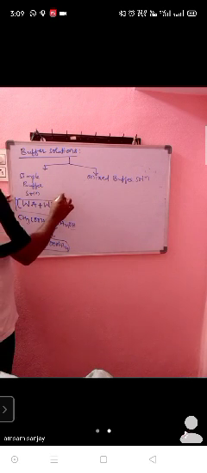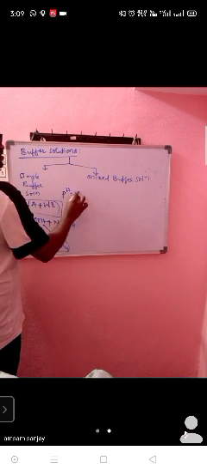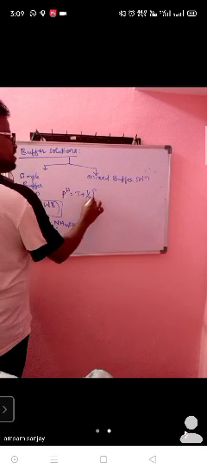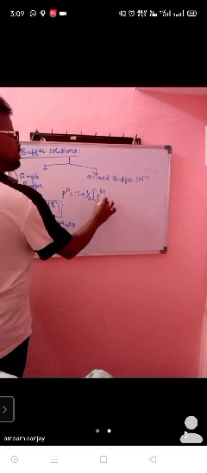But how to calculate the pH value, sir? Already we have done it. For weak acid plus weak base, pH is equal to 7 plus half into (pKa minus pKb).